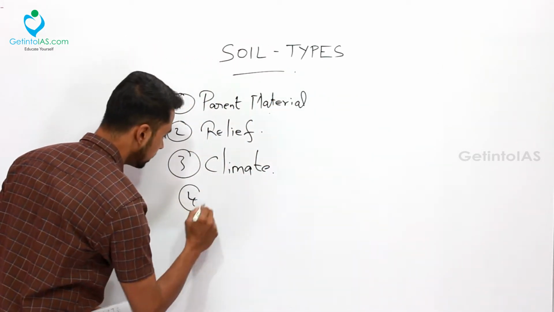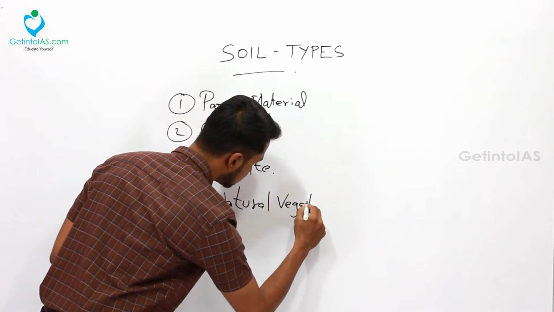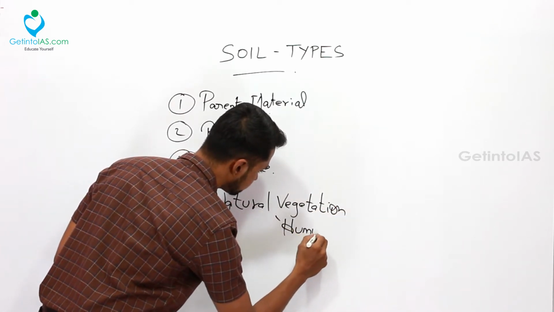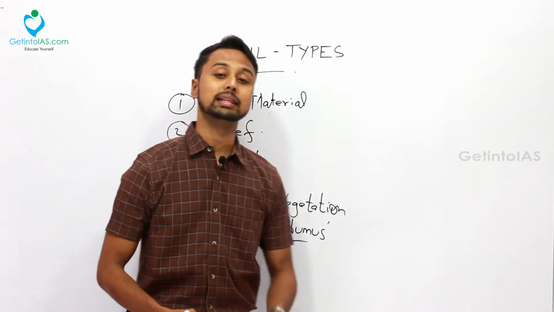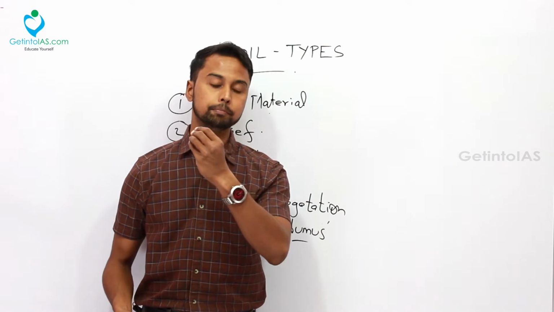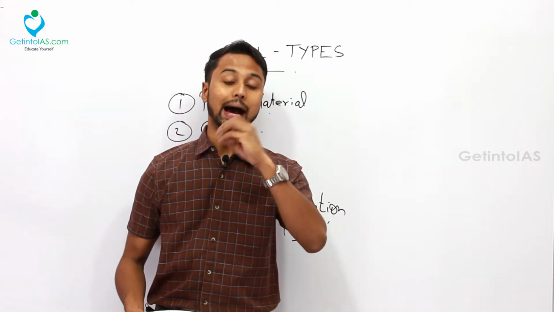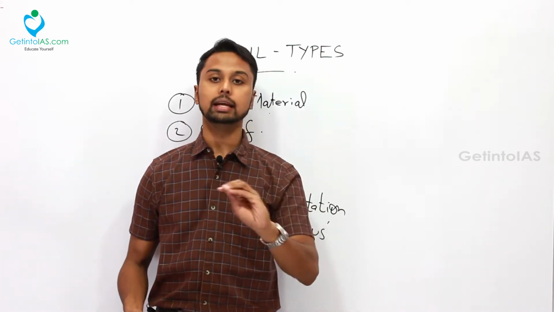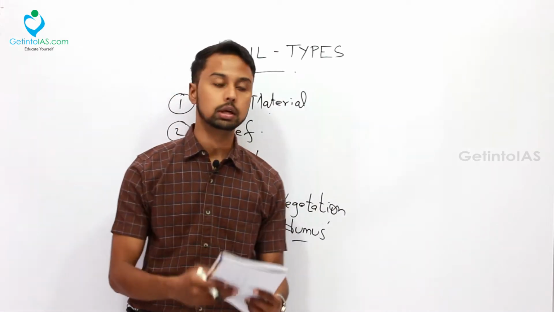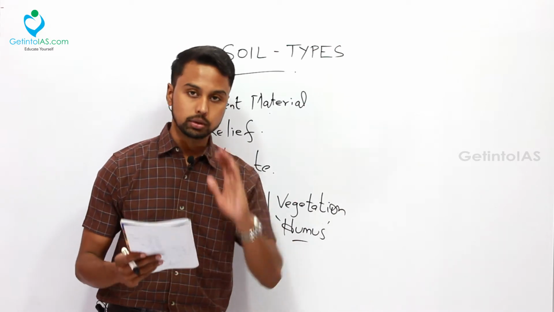The fourth important parameter is your natural vegetation. How this natural vegetation plays an important role is the humus. What is humus? Humus is nothing but dead organic materials like a fallen leaf or the excreta of the animals. These all are known as the natural vegetation. That also adds fertility to the soil. Without adding any manure or fertilizer, this humus acts as a natural fertilizer to the soil. So these four things are the important parameters for soil formation to take place. So that we have understood.